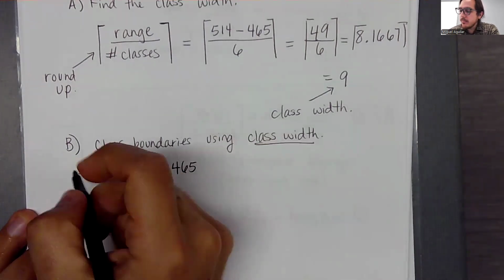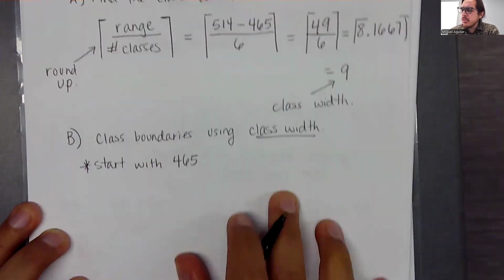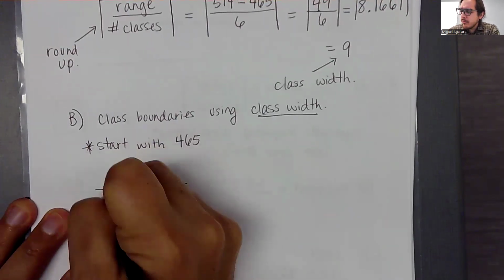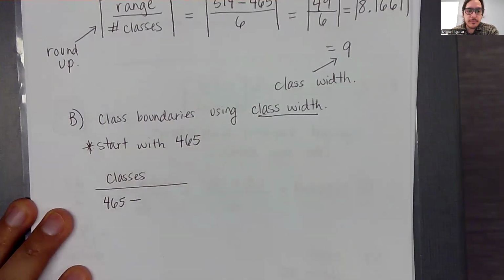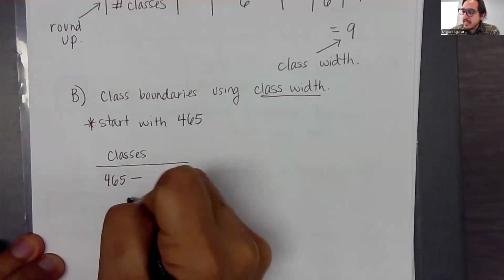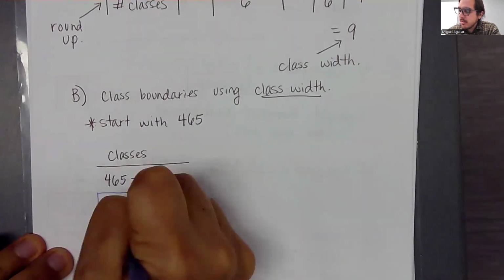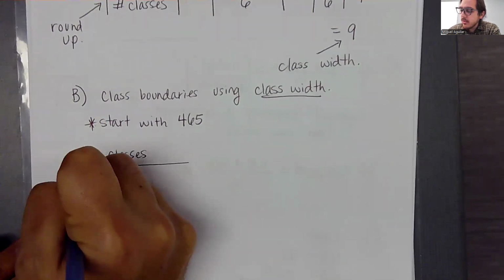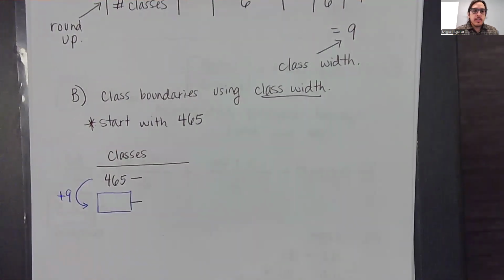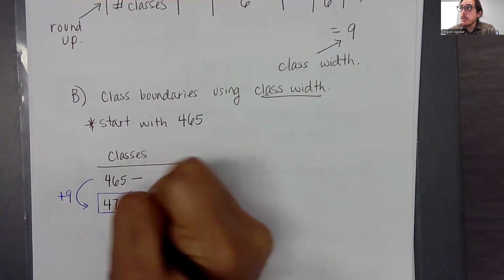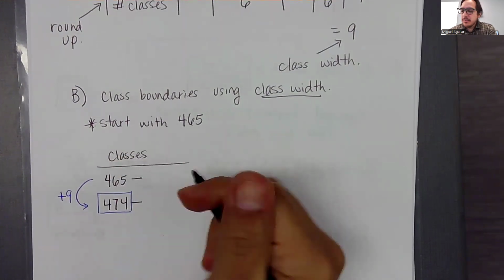Okay, so I have, let me think about making a table here. Classes. We have 465 to God knows what. But to get to the next lower boundary, which would be right here, we're just going to add our class width, which is 9. So 465 plus 9 should give you 474.